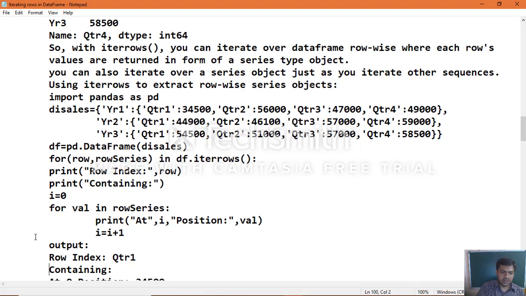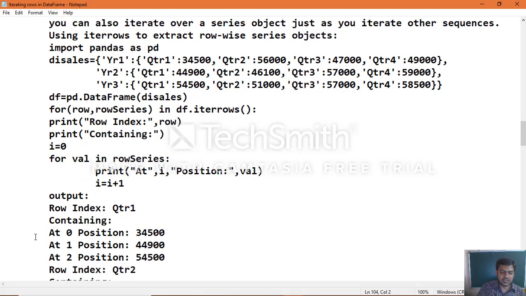Now this time, look at the same data frame object and how we are iterating rows. Earlier we saw data frame row wise, now position wise, with the same row index quarter 1.